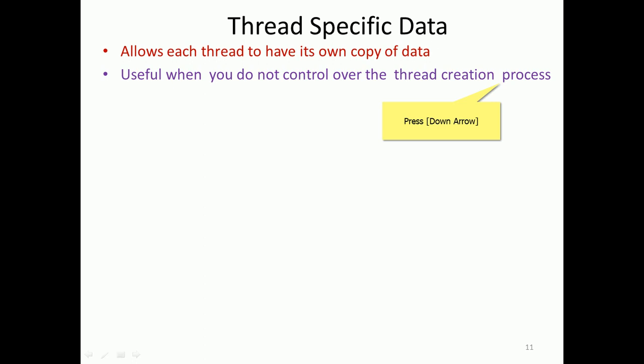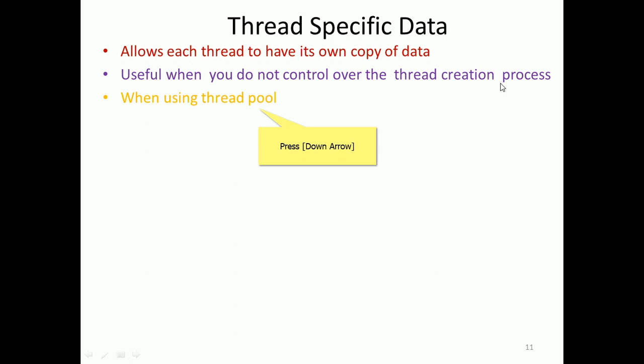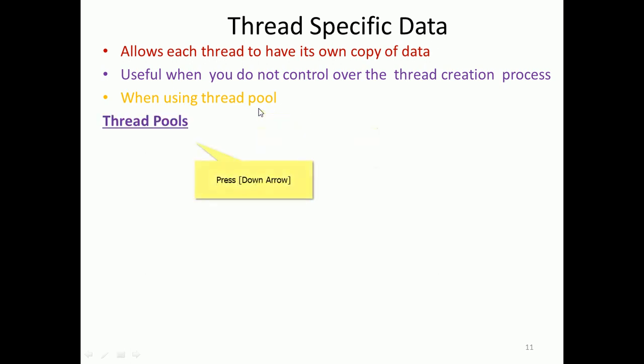You can keep those when you are using a thread pool. A thread pool means a bundle of threads will be created in a bunch, so the controls will be with the pool, and each individual thread's information may not be available in that case, right? So thread pools are also there.